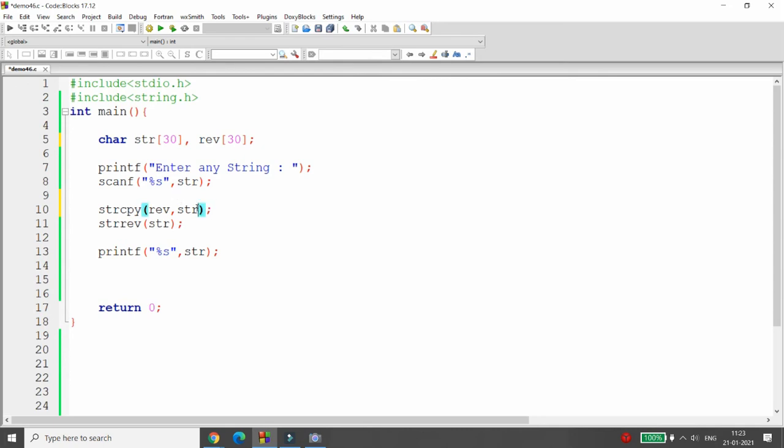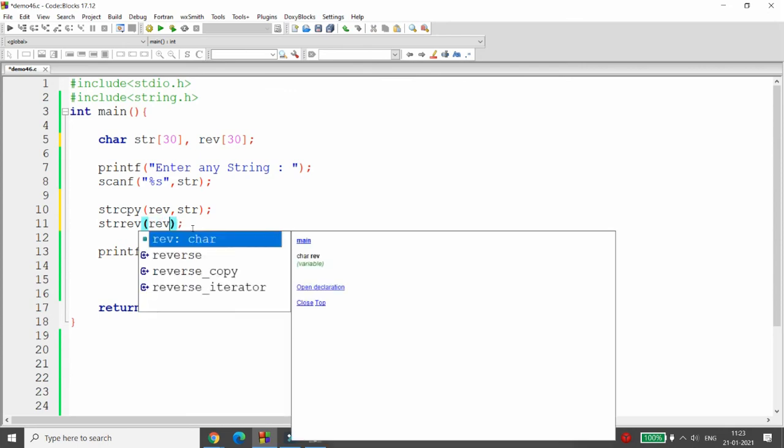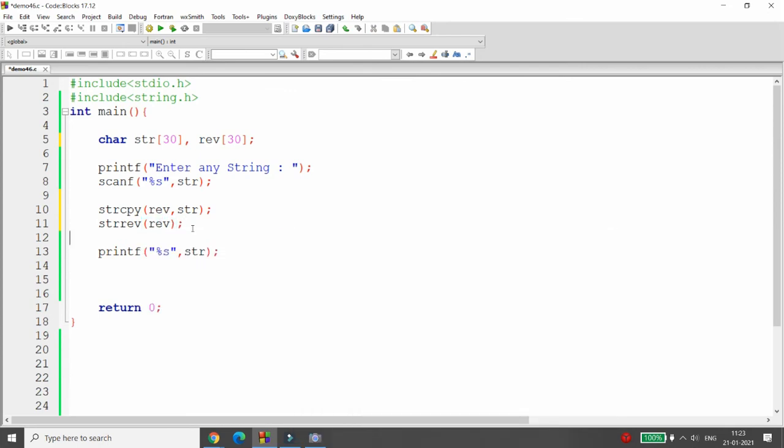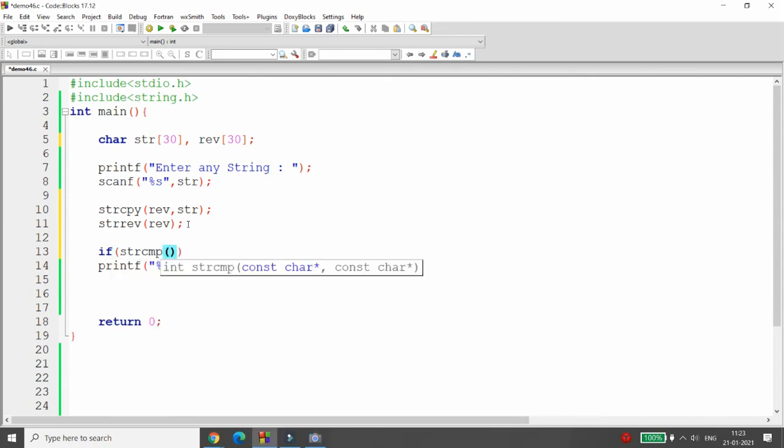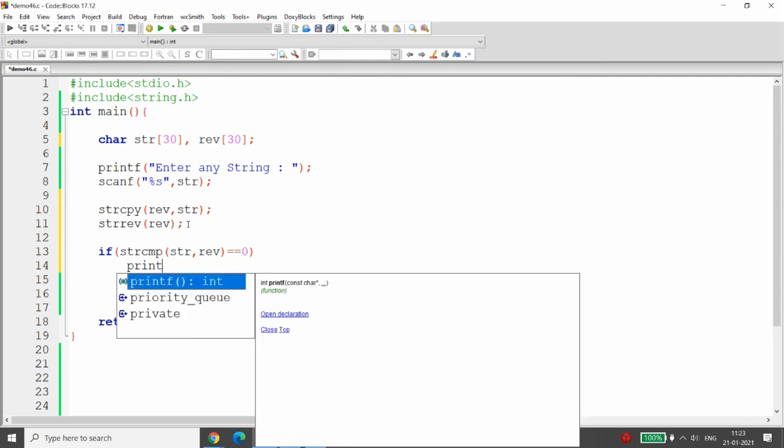It means the content of str will be copied into rev. Then you can simply reverse your rev string, so your actual content will remain as it is in the str variable. And now here you can simply compare. If strcmp of str and rev equals 0, it means both strings are equal.